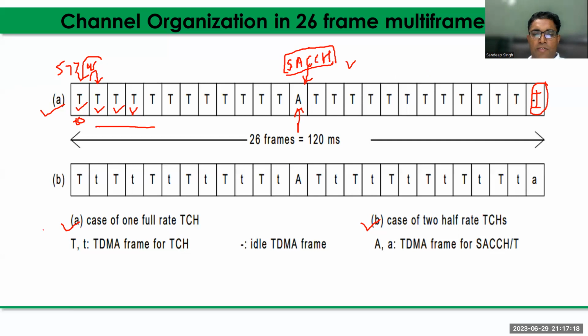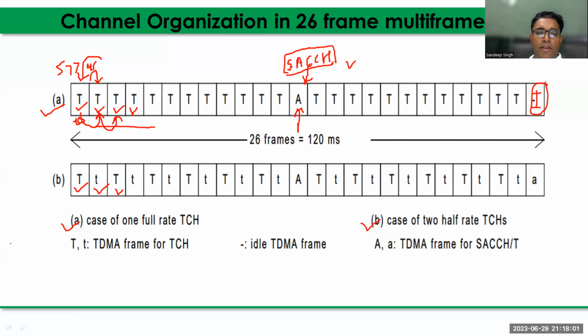Now comes the half rate. We can see here that in the same time slot two users come. In the first frame, user 1 transmits their signal. In the second frame, the second user comes. In the third frame, again the first user comes. What is the difference between full rate and half rate? In the full rate, we can see the time slot or burst allocated to the users, or we can say the scheduling period, is 1 frame. After 4.615 milliseconds, the user gets the traffic channel to send their burst or information.